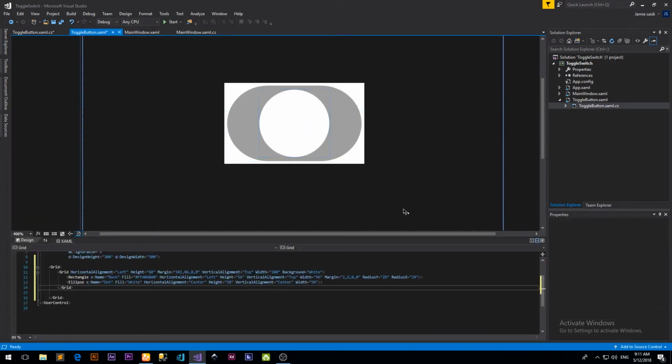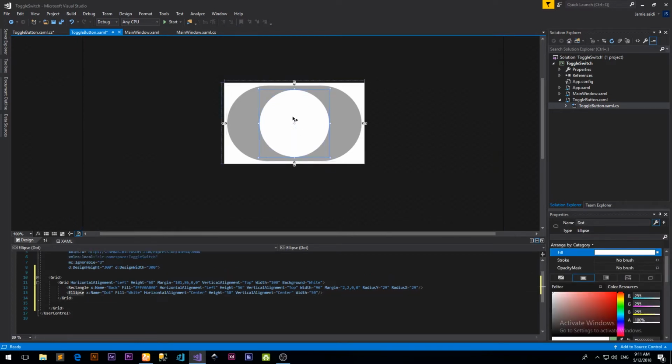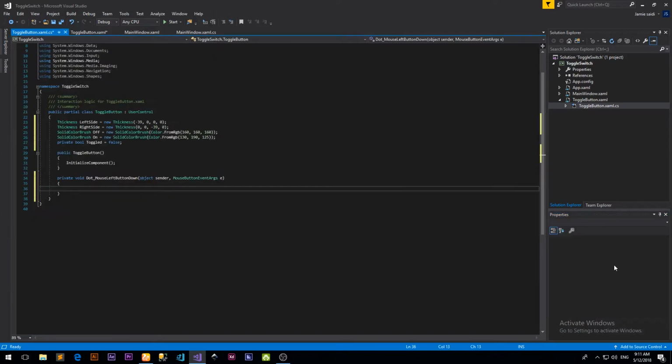Okay, everything is set. Now what we want to do is, when I click on the dot, the round circle here, I want it to move either left or right, on or off, depending on the initial state. So let's go to the lightning bolt icon for events, and go to the mouse left button down event. Let's click on that, and this is what we have. So let's go ahead and write in some code.